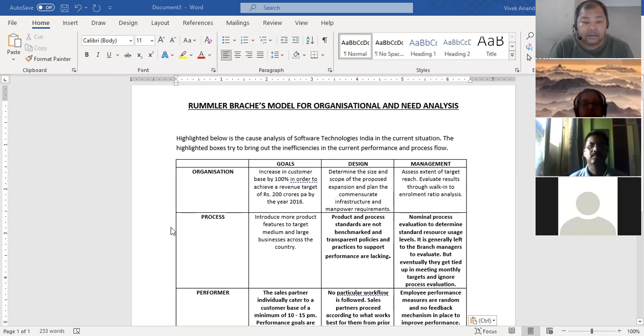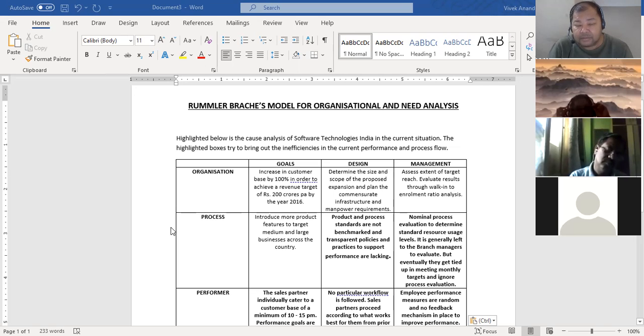If you don't mind, can you just give me a background about what this is? I'm sorry, I missed it, I went on a call. Okay. See, first, this is a tool. We call it a Rummler-Brache model or a 9-box model. This is a tool to identify the root causes of a performance gap.